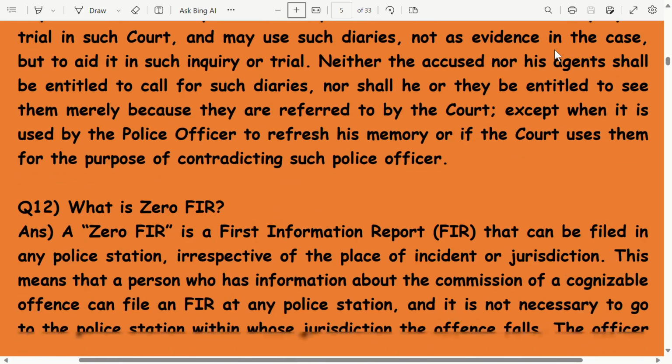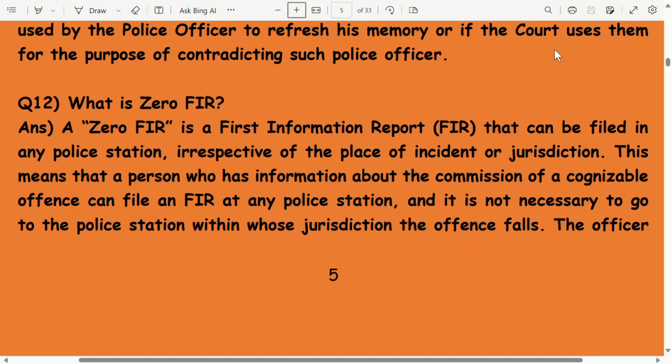What is zero FIR? A zero FIR is a first information report that can be filed in any police station irrespective of the place of incident or jurisdiction. This means that a person who has information about the commission of a cognizable offence can file an FIR at any police station, and it is not necessary to go to the police station within whose jurisdiction the offence falls.